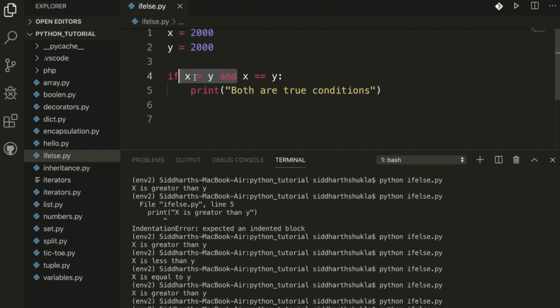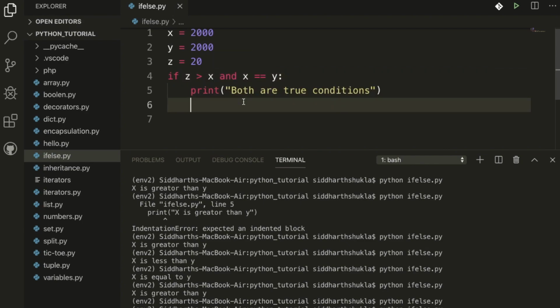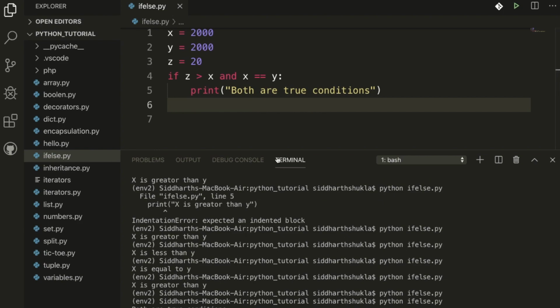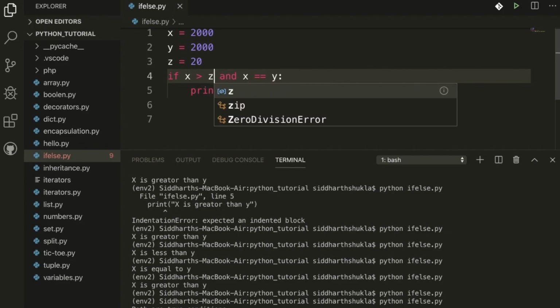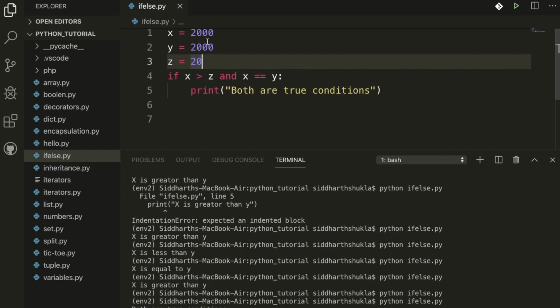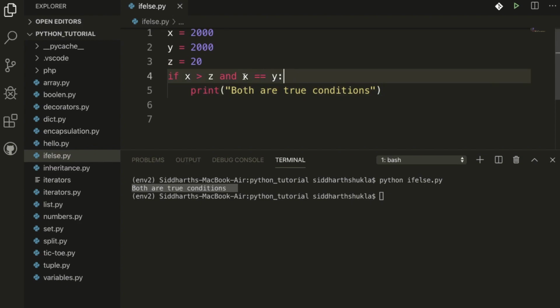So I have a third variable, z equal to 20. Sorry, z is greater than x, so we will not get any result here, because here x is greater than z. Now we will get both are true conditions because x is greater than z. Now you can check, both are true conditions. Now I hope this is clear for you, the and.